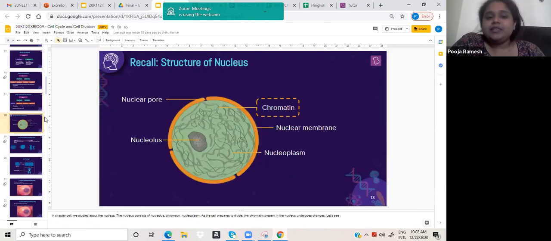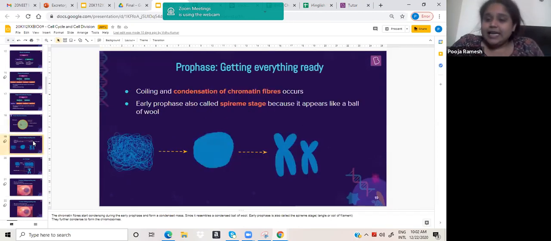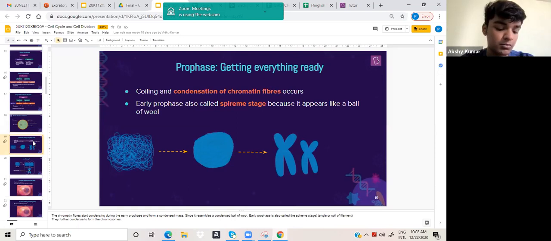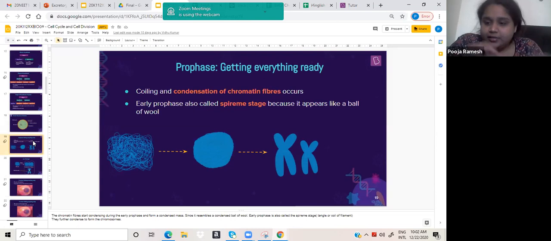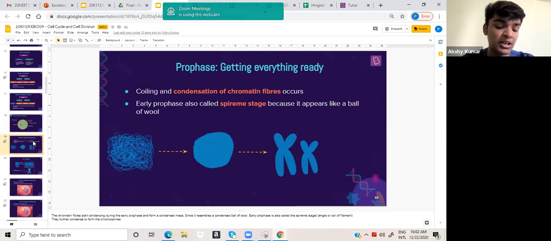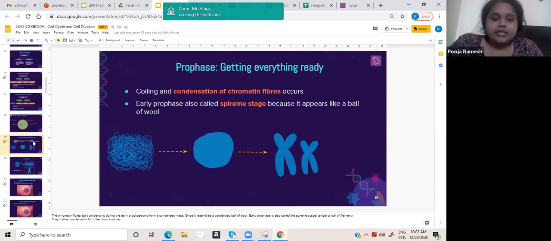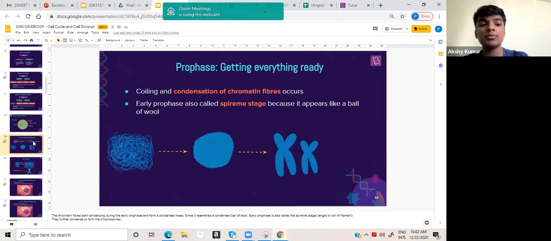Anyway, now we will start with the first phase, which is the prophase. As I said, before the cell enters the M phase, the genetic material will be in the form of chromatin. Now this chromatin is basically thin threads, and it is going to condense. When I say condense, it means it will absorb water and become small and compact.